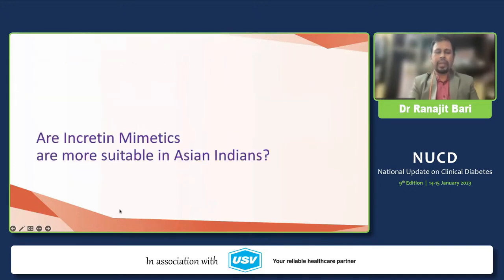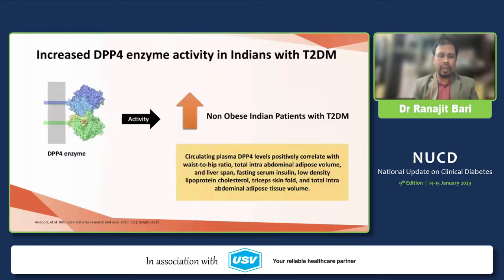So are incretins more suitable for Indian type 2 diabetes patients?